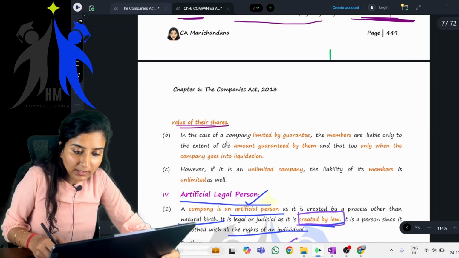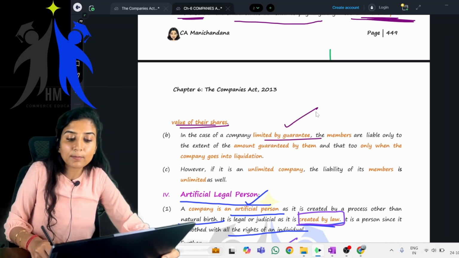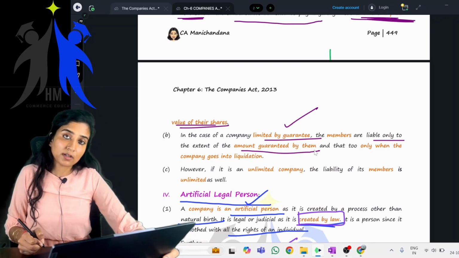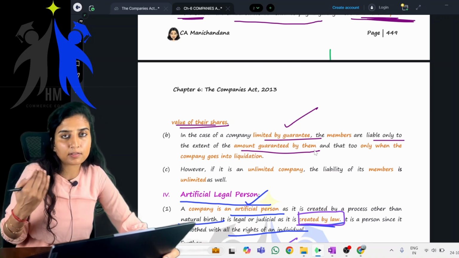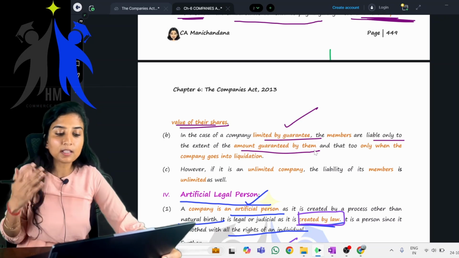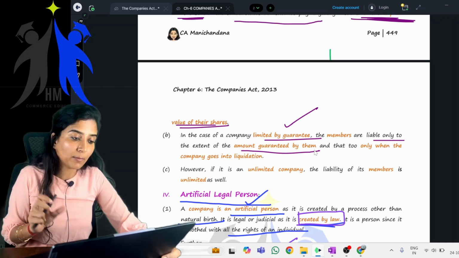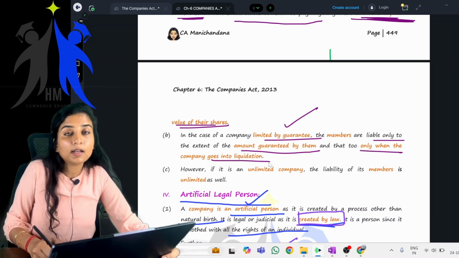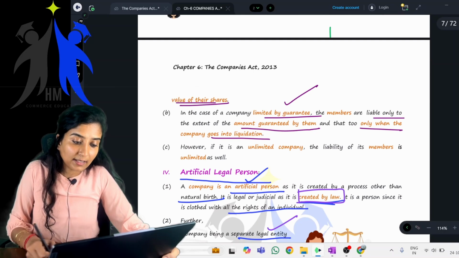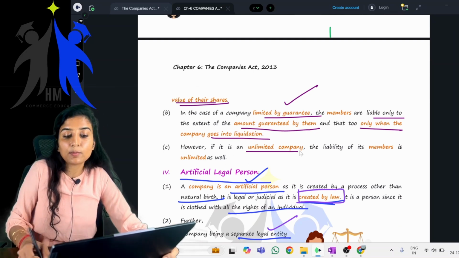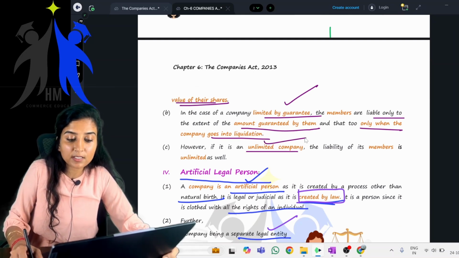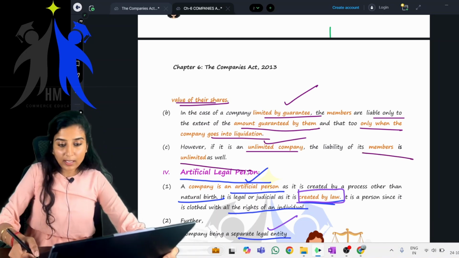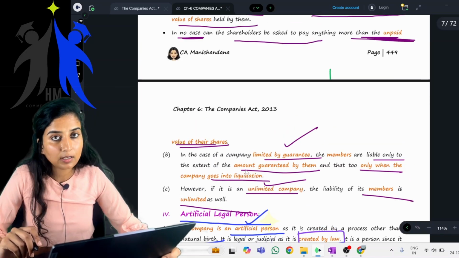Now, in case of a company limited by guarantee, members are liable only to the extent of the amount which they have guaranteed, say for example 1 lakh, 5 lakh, 10 lakh, 10 crore, whatever it is. Only that amount the company can ask, and only when the company goes into liquidation. However, if it is an unlimited company, then what will happen? The name itself suggests unlimited. Also, the liability of members is also unlimited. Clear? Yes.